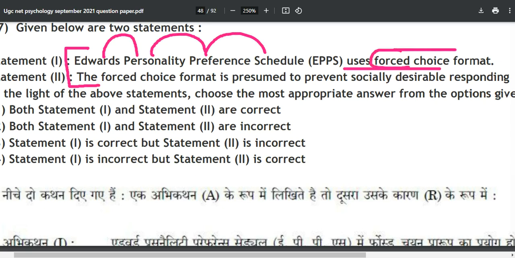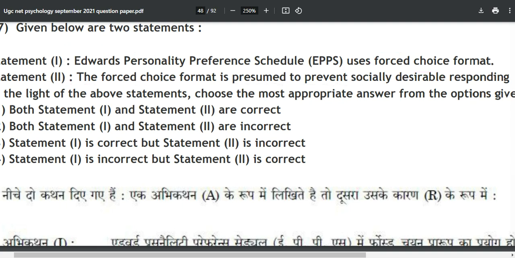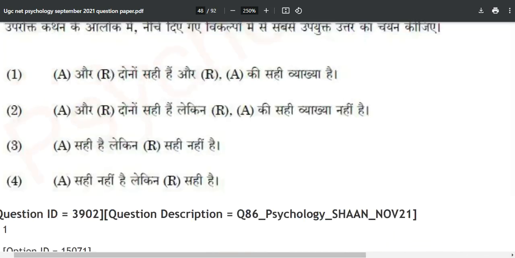Yes, it uses forced choice, because we are forced to choose from one of the statements, and the forced choice format is presumed to prevent socially desirable responding. Both statements are correct, so both statement 1 and 2 are correct, which is the 100% correct answer. The correct answer is option number 1. Let's move forward to our next question for the day.